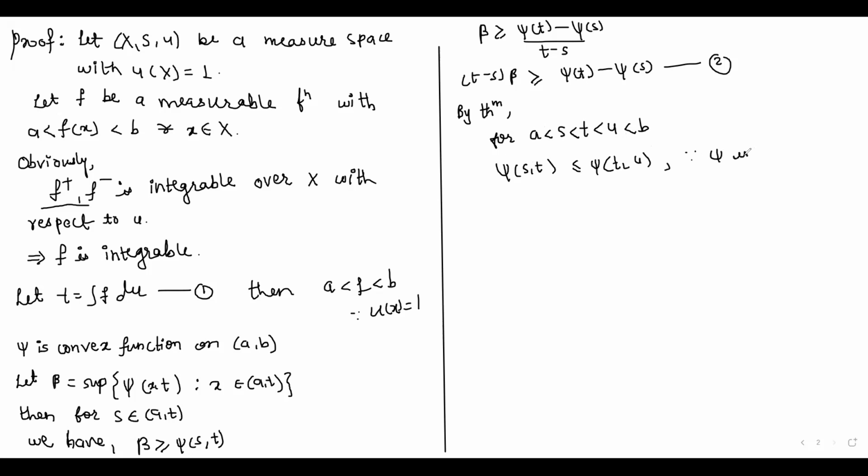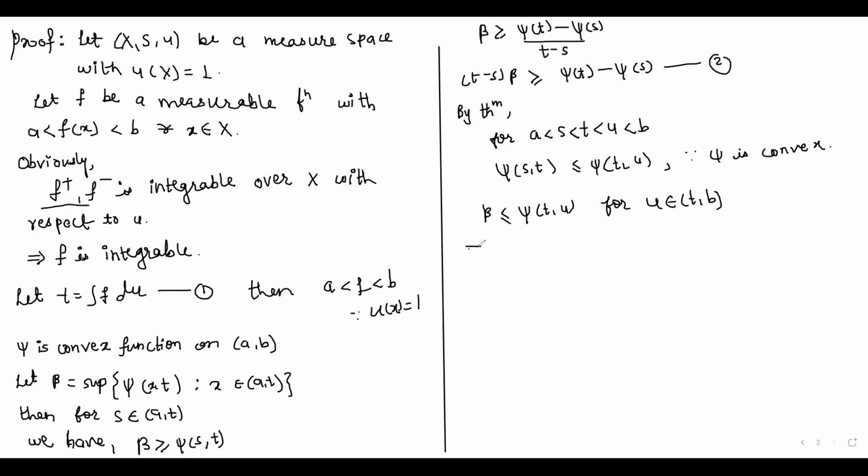And we have discussed this theorem in our previous video. Now by using this theorem here, we have β less than or equal to the slope from t to u for u belonging to the open interval (t, b).